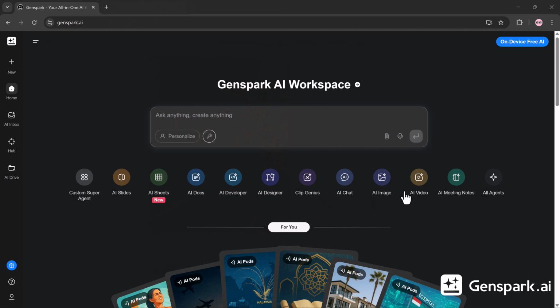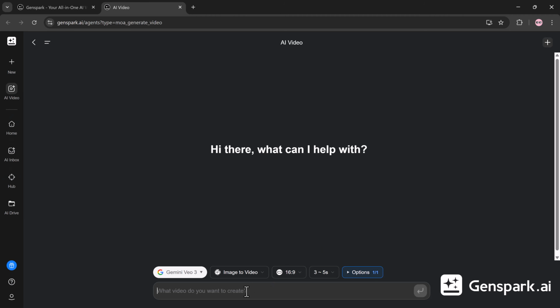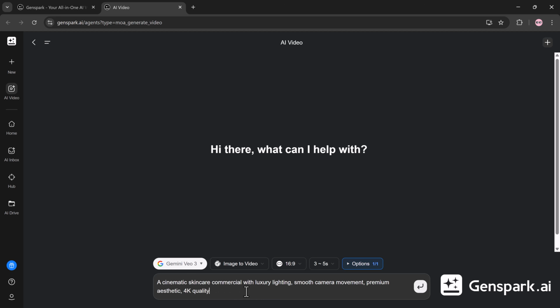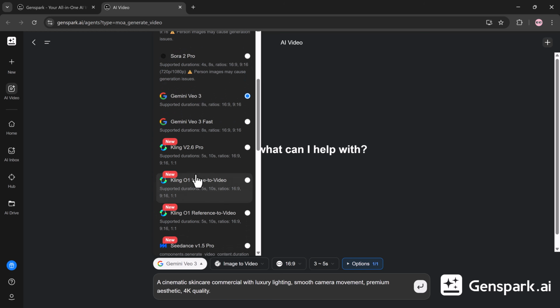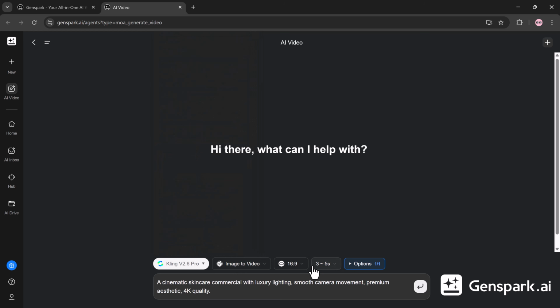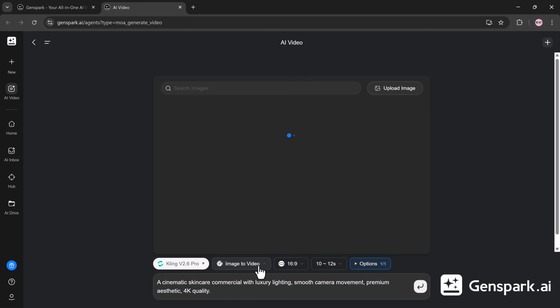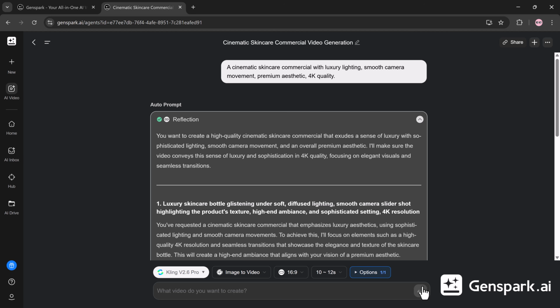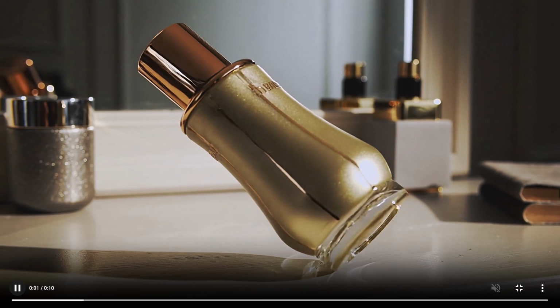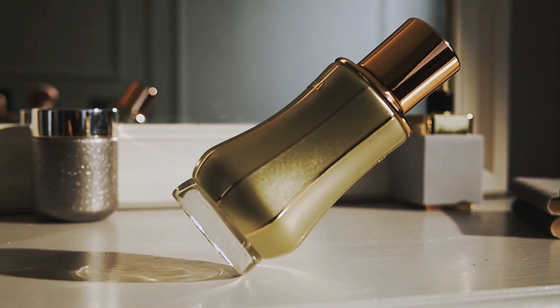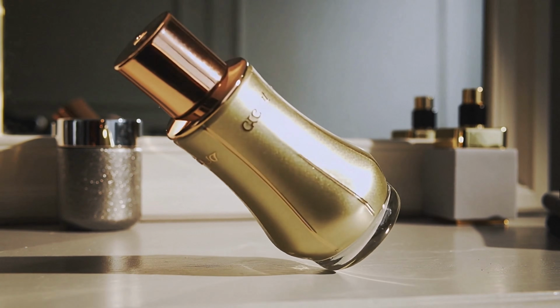AI Video, cinematic generation powered by Veo 3.1. AI Video enables product commercials, cinematic scenes, and visual storytelling. Example prompt: a cinematic skincare commercial with luxury lighting, smooth camera movement, premium aesthetic, 4K quality. Platforms and availability. Genspark is available on web, the primary workspace, mobile app, and macOS AI browser. A single account unlocks all features, tools, and AI models.